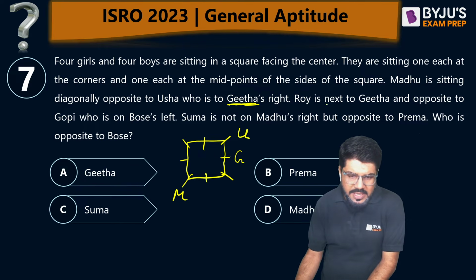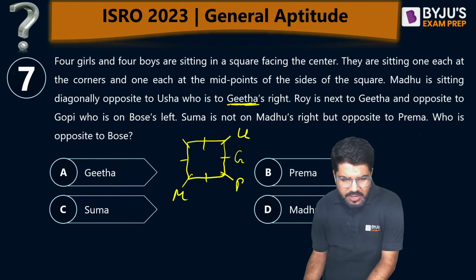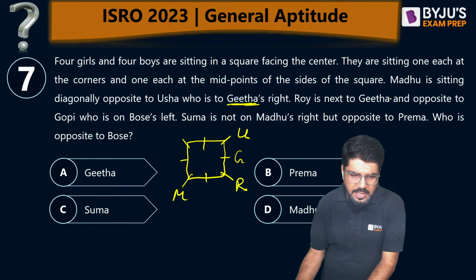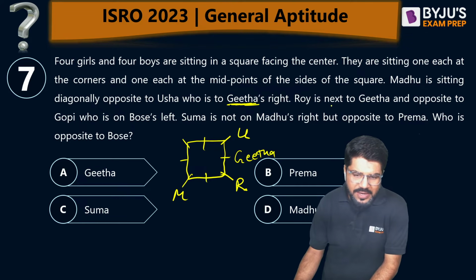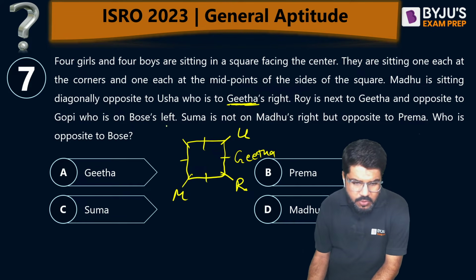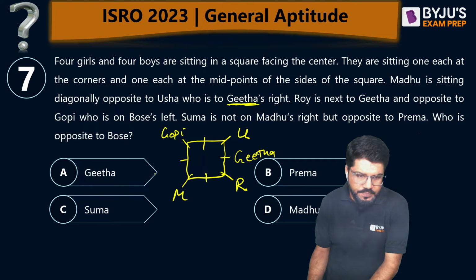Roy is next to Geeta. So next to Geeta, only one position is left here. Roy is next to Geeta and opposite to Gopi. There are two G's here, so let me write down clearly Geeta. And Roy is next to Geeta and opposite to Gopi. Opposite to Roy, here Gopi will come.